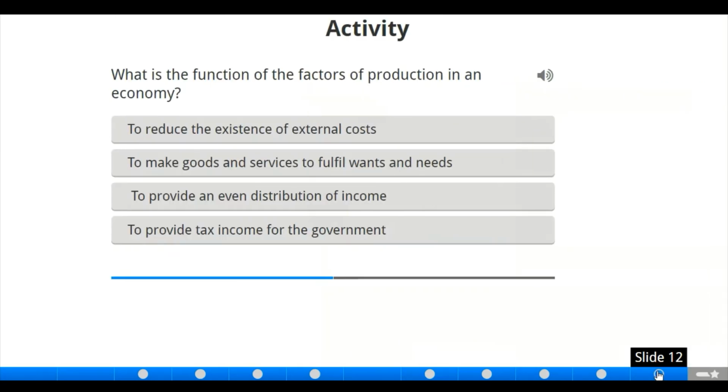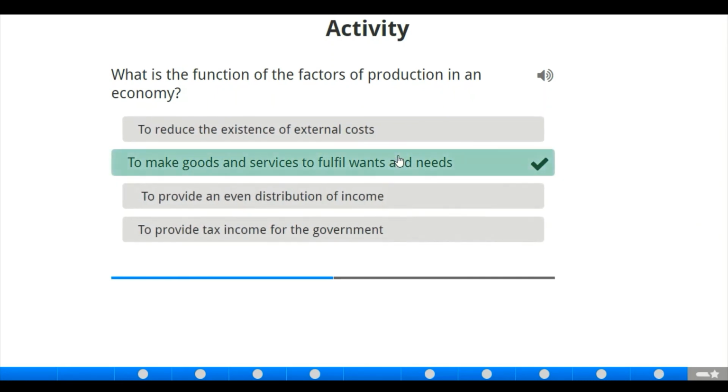Now, what is the function of the factors of production in an economy? As we have been saying about factors of production, what is their function? To reduce the existence of external costs, is it? No. To make goods and services to fulfill wants and needs. That sounds to be the correct one, but let's move on. To provide an even distribution of income. No. To make goods and services to fulfill wants and needs. Wow, we got it right.